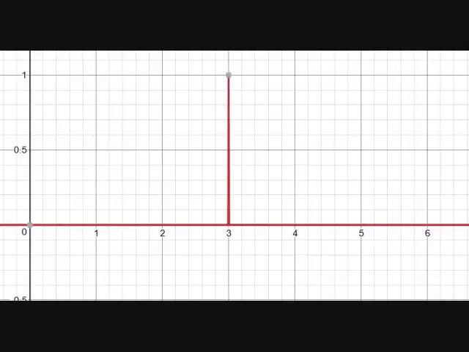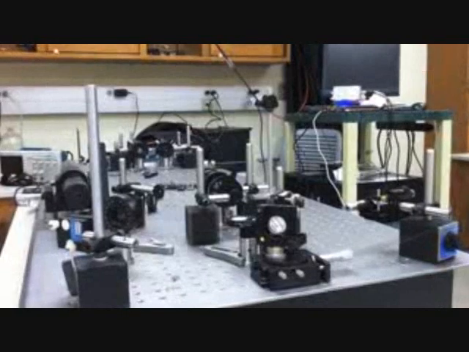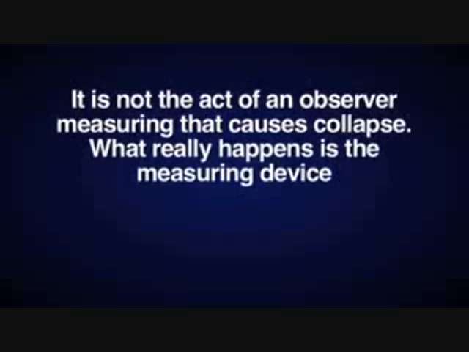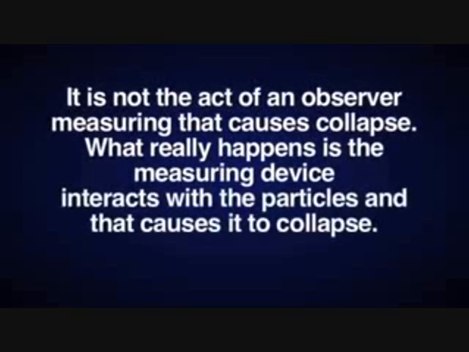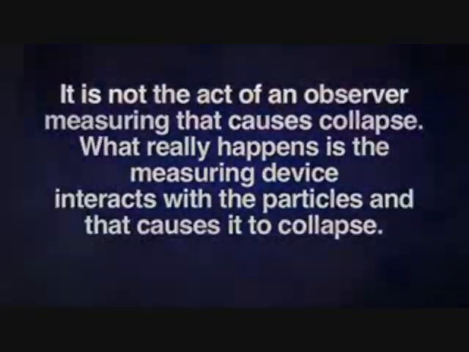Now, this is what happens to the die when the wave function collapses and I roll a 3. Collapse is something that happens to a mathematical probability distribution. It's an abstract phenomenon. The conscious observer causes collapse in the sense that the observer gains knowledge of the upside value of the die when it's rolled. The conscious observer has nothing to do with this.